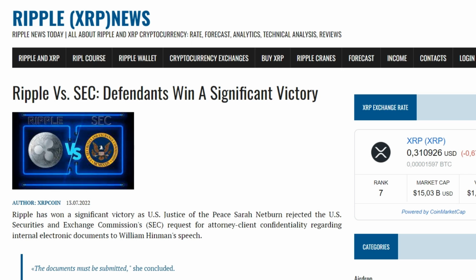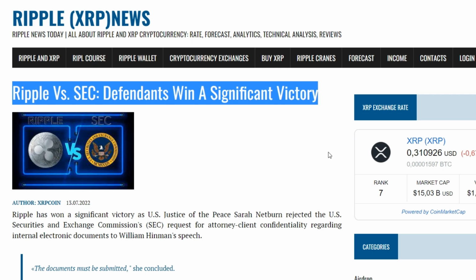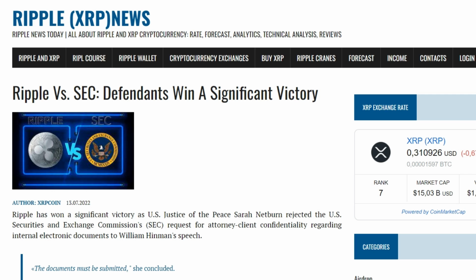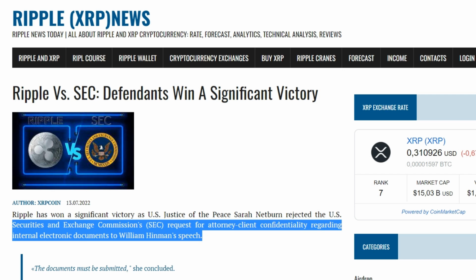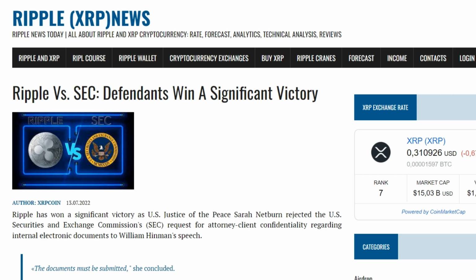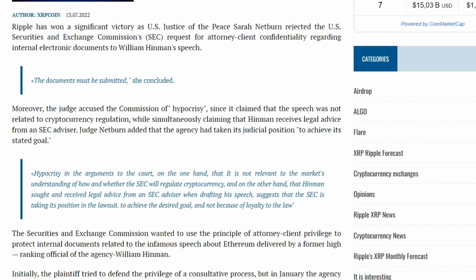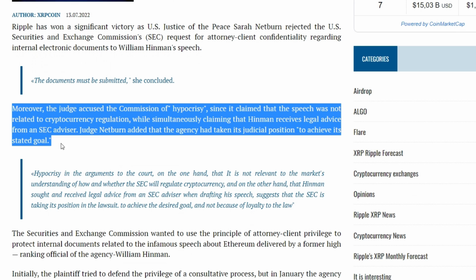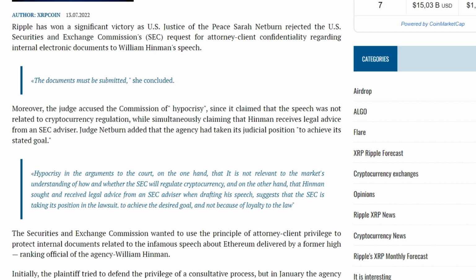Ripple won a significant victory, as Magistrate Judge Sarah Netburn rejected the requirements of the U.S. Securities and Exchange Commission, SEC, on attorney-client confidentiality in relation to internal electronic documents on William Hinman's speech. The documents must be submitted, she concluded. Moreover, the judge accused the commission of hypocrisy because it claimed that the speech had nothing to do with cryptocurrency regulation, while simultaneously claiming that Hinman was receiving legal advice from an SEC advisor. Judge Netburn added that the agency had taken its judicial position to achieve its goal.